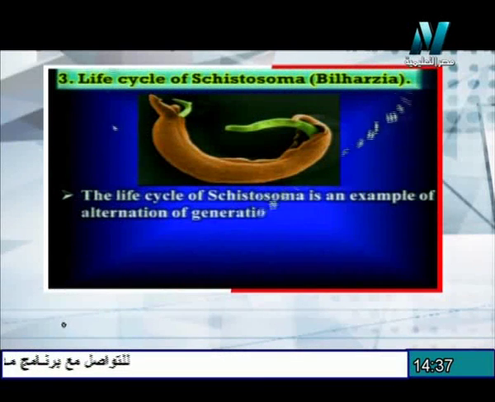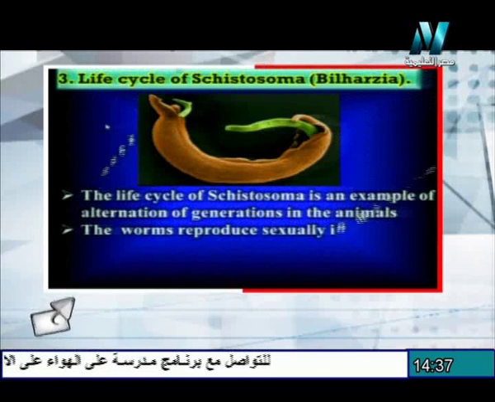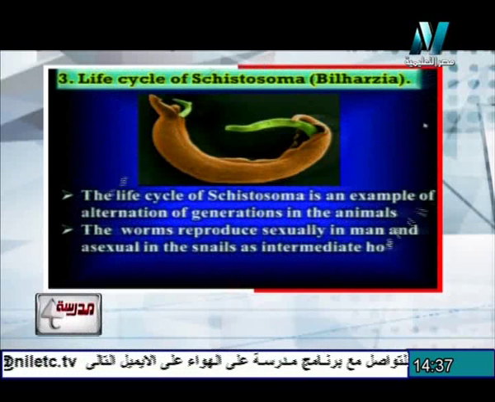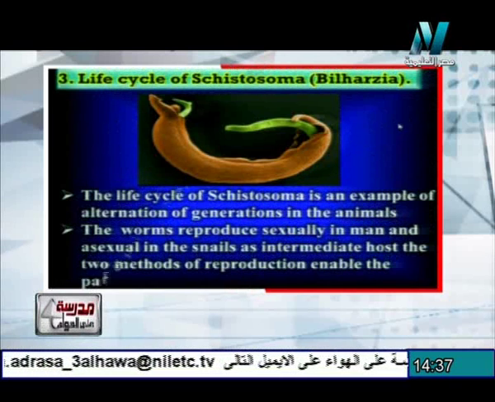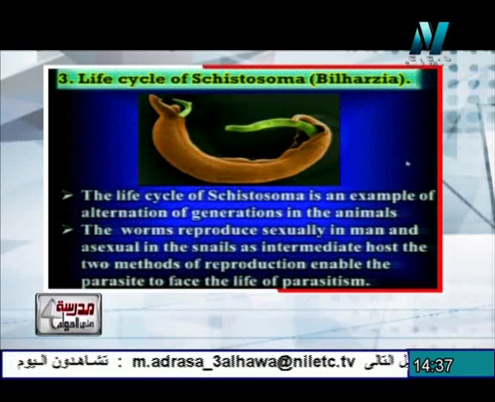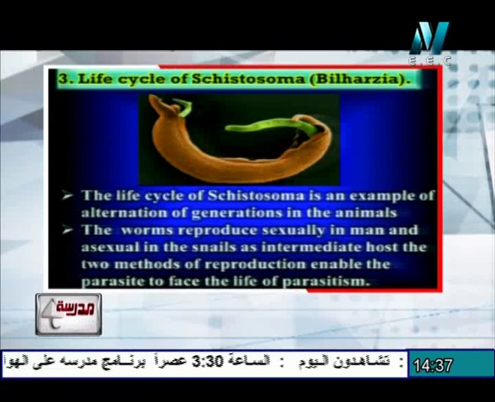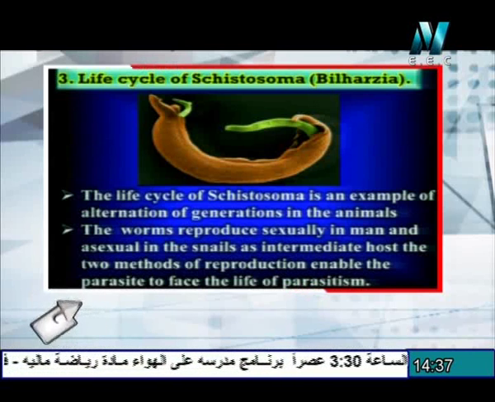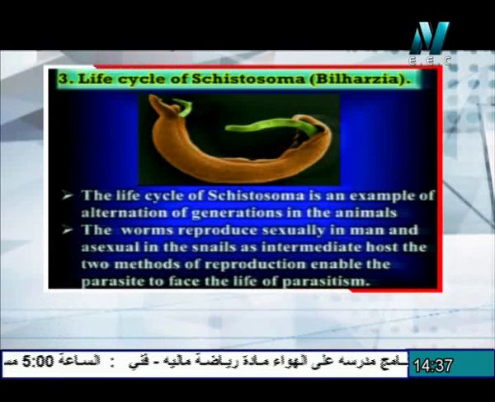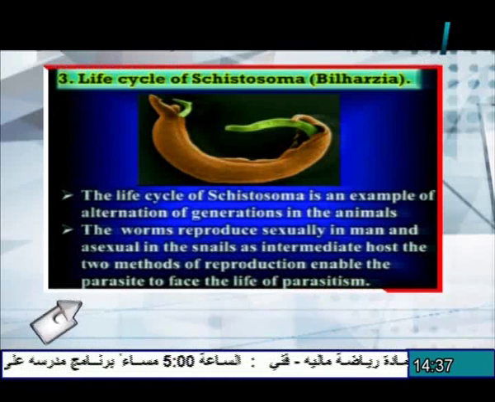What about the third example of the alternation of generation? It's the life cycle of Schistosoma or bilharzia. The life cycle of Schistosoma is an example of alternation of generation in animals. The worms reproduce sexually in man and asexually in snails, which act as an intermediate host.